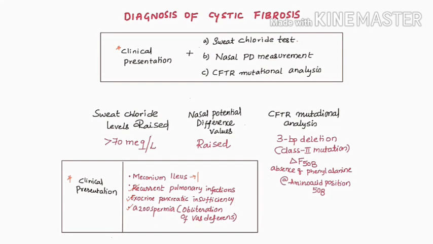When you do sweat chloride test, the sweat chloride levels are raised when it comes to cystic fibrosis. So the normal levels in an adult are 70 milliequivalents per liter. If the levels are more than 70, then you suspect cystic fibrosis. The question is, why sweat chloride levels are raised?